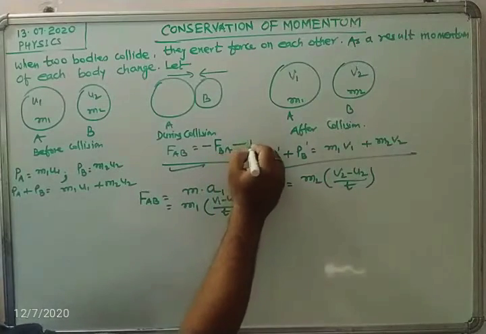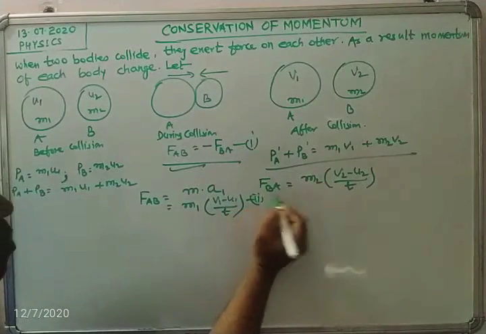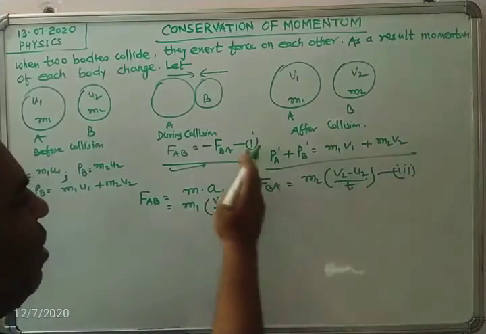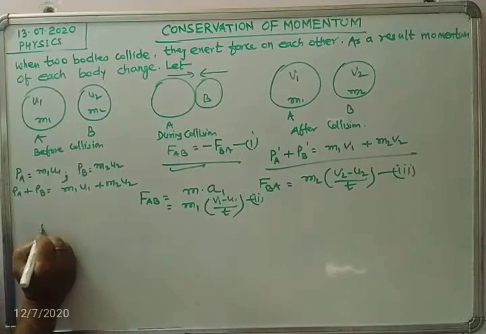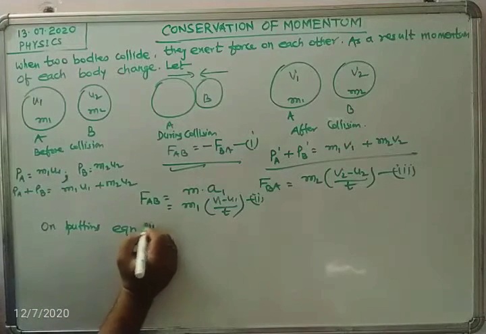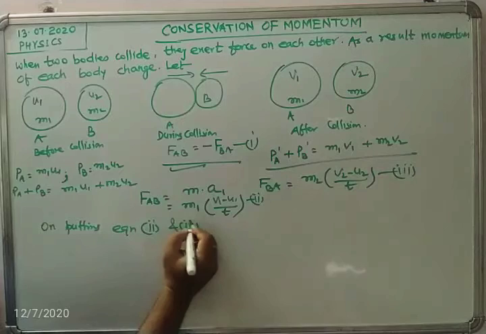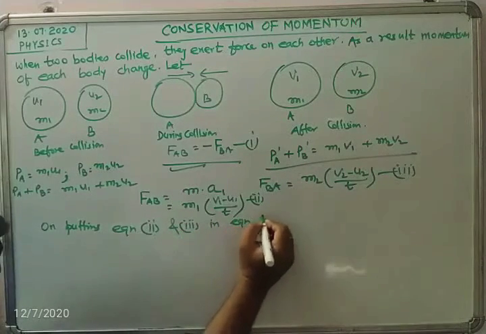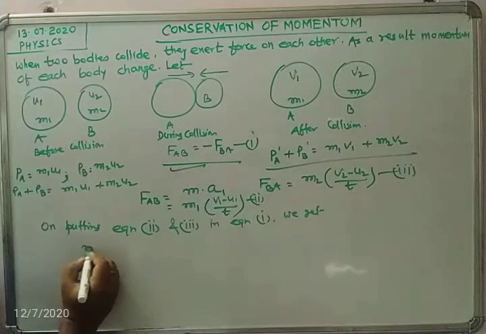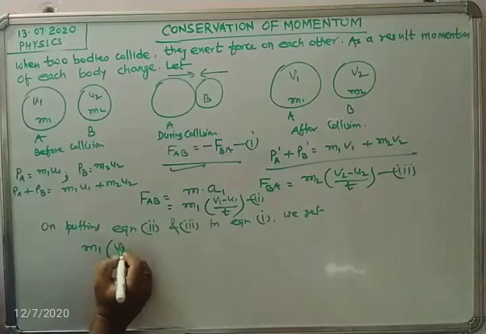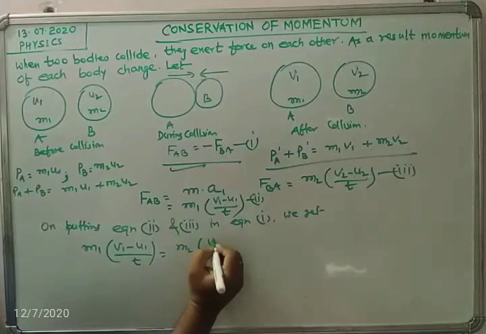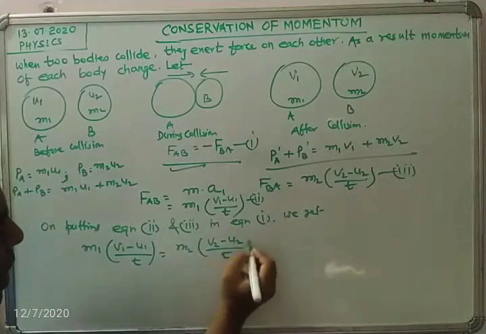So this is equation number 1, this is equation number 2, this is equation number 3. On putting equation 2 and equation 3 in equation 1, we get m1 times (v1 minus u1) by t equals m2 times (v2 minus u2) by t.